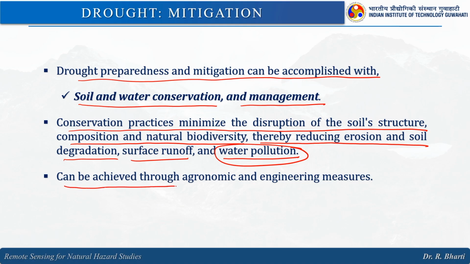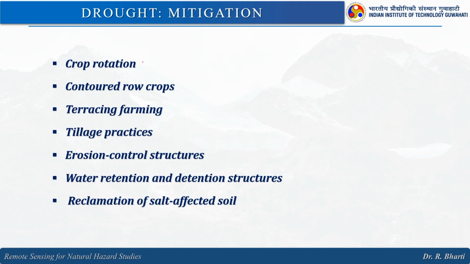It can be achieved through agronomic and engineering measures. So, we have some mitigation measures: crop rotation, contoured row crop, terrace farming, tillage practices, erosion control structures, water retention and detention structures, reclamation of salt affected soil.